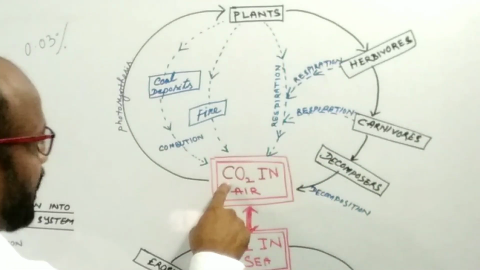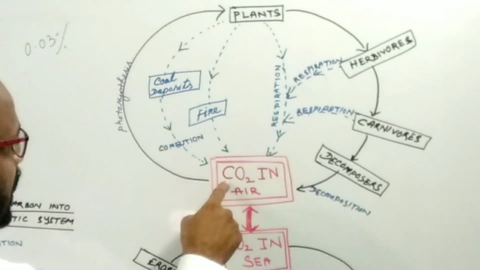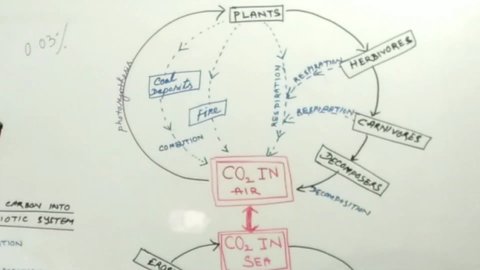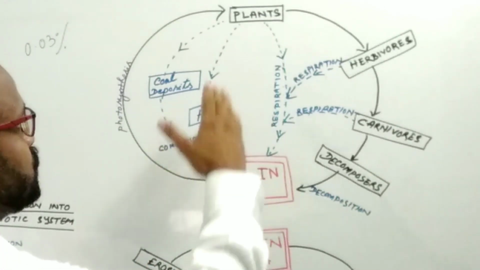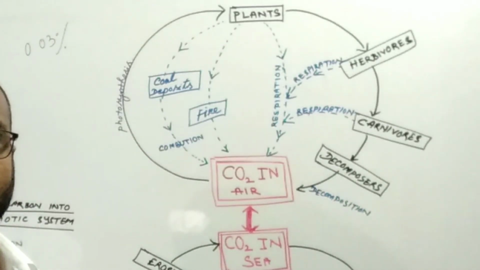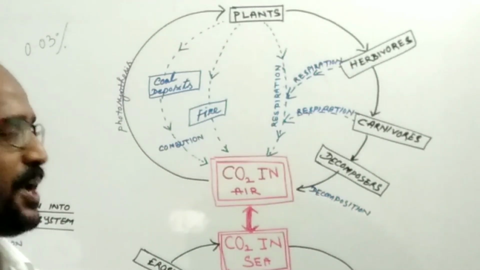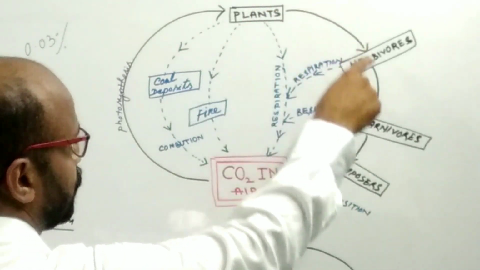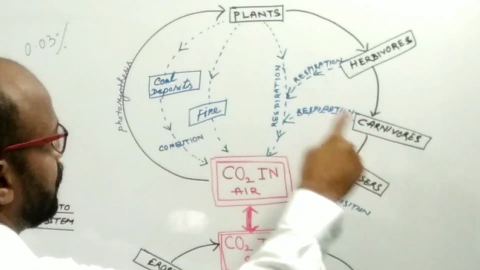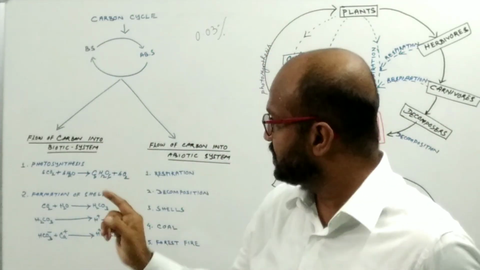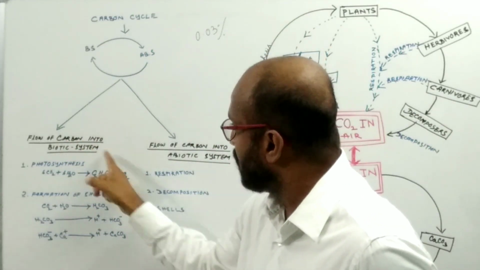So the carbon which enters into plants because of photosynthesis is present inside the tissue of the plants and the animals, in the form of plant matter and animal matter. The carbon from plants which enters into the food chain by the process of eating and being eaten is the one heading, that is the flow of carbon into the biotic system.